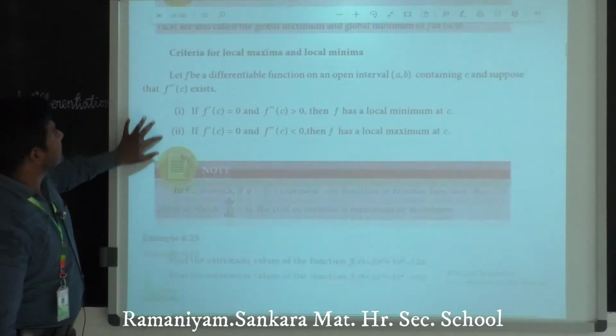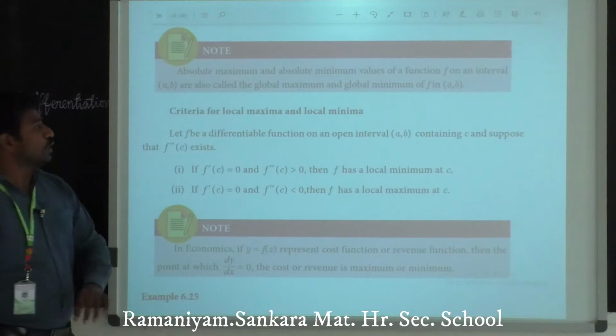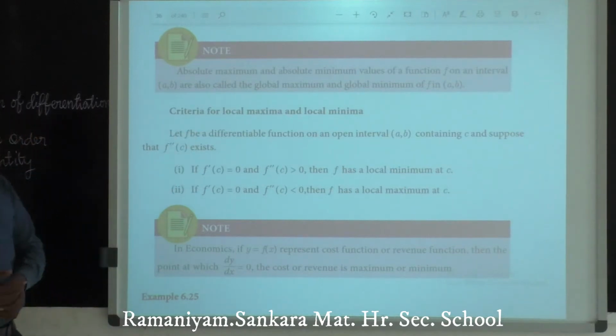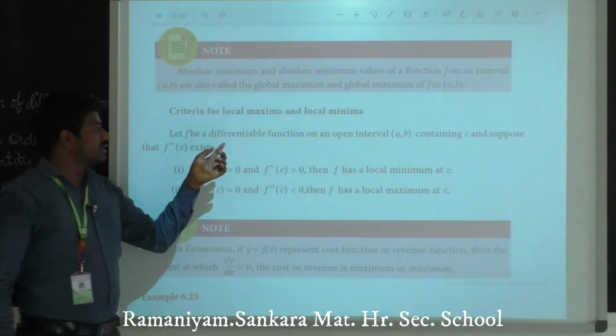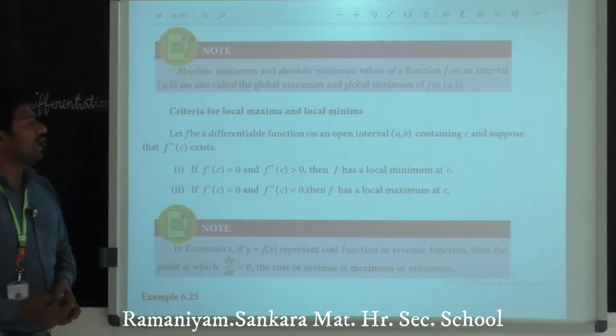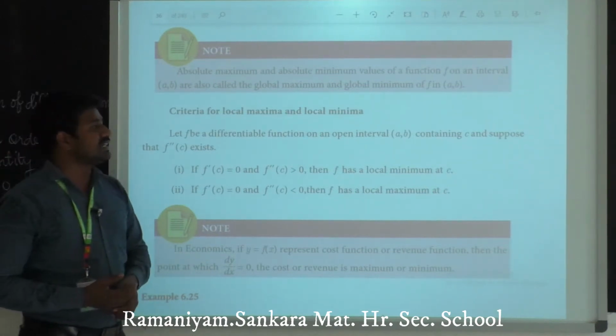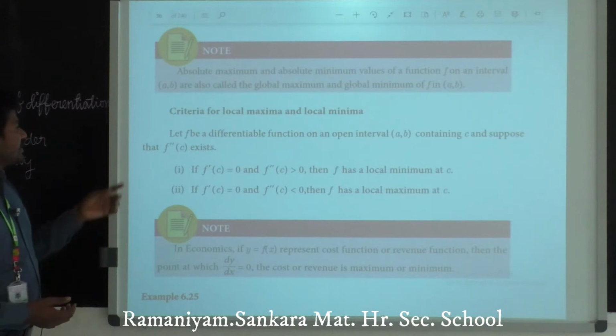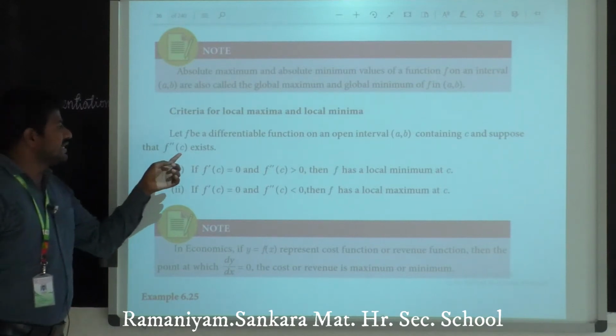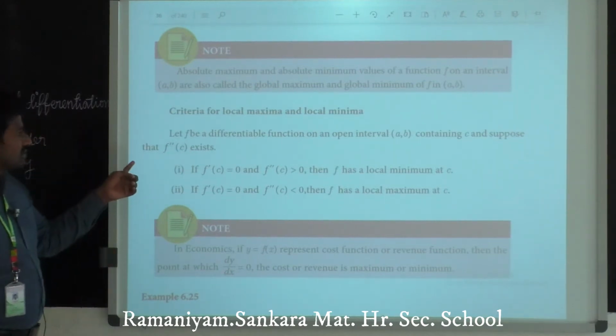Next, criteria for local maxima and local minima. Here let f be a differentiable function on an open interval (a, b) containing c, and suppose that f double dash of c exists. This is a very important condition.